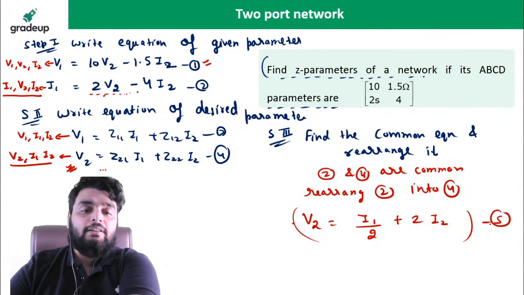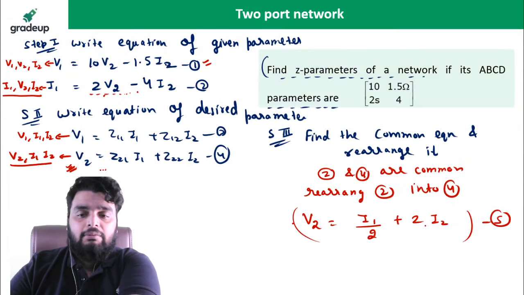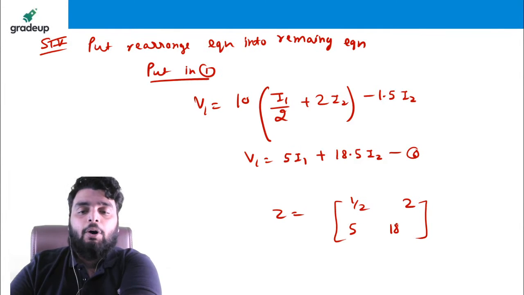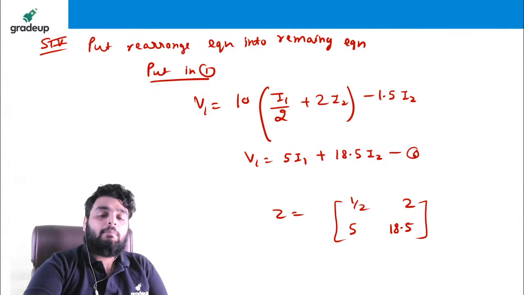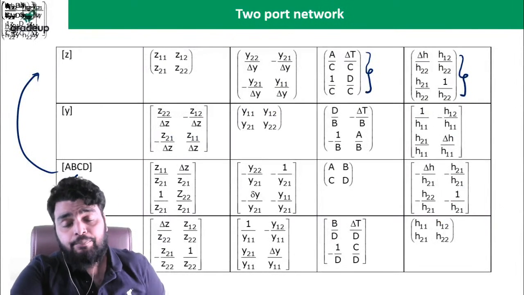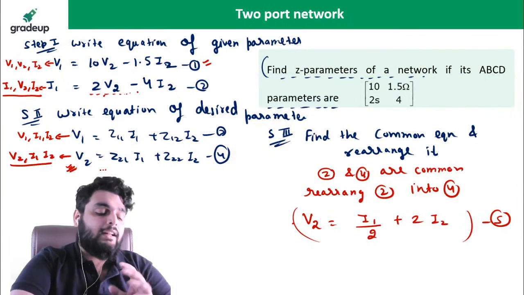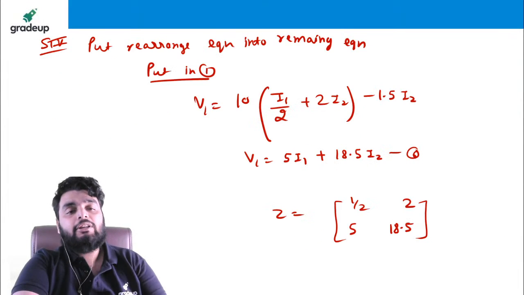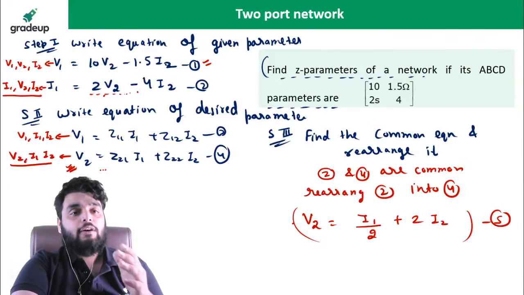Now what is the Z parameter? So Z parameter will be how much? This is 1 by 2, this is 2, 5, 18.5. Simple. So instead of going through the formulas that I have shown you earlier, you can also find the parameters by just rearranging. And this is much simpler than learning the formula. You just have to follow these steps.